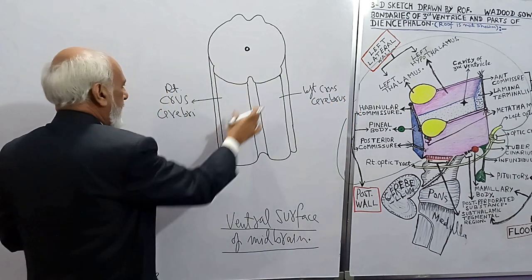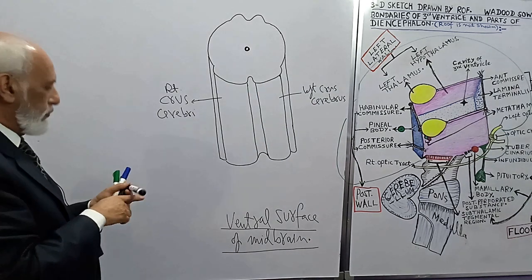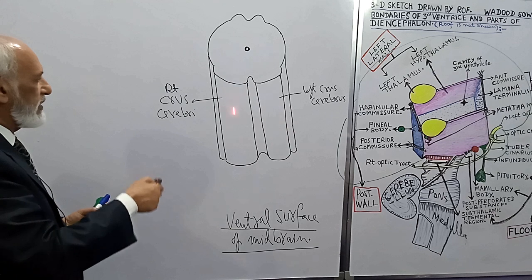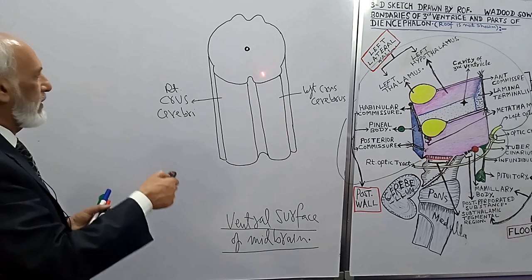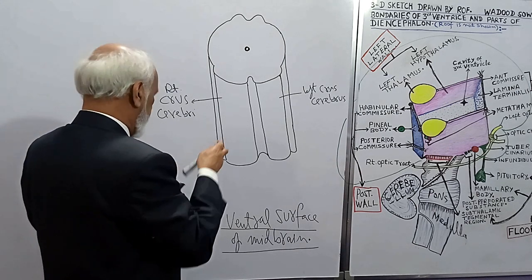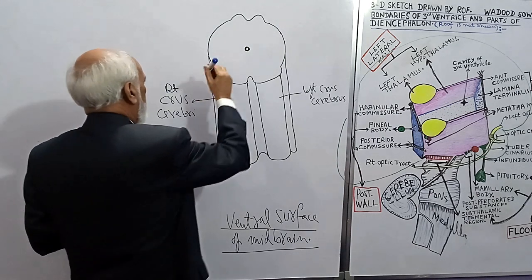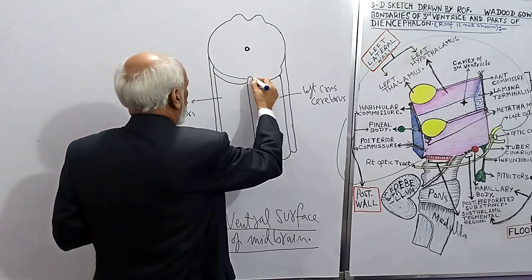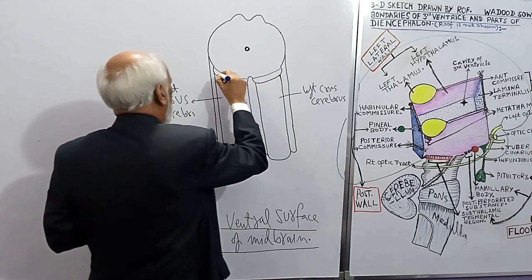So right and left crus cerebri are two longitudinal ridges on the ventral aspect of the midbrain. Then this is the cut surface. You can see the cut surface of the crus cerebri. This is the right crus cerebri and this is the left crus cerebri.